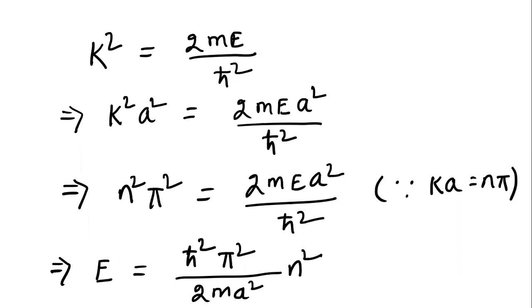Okay, so what we got here, if you write this ℏ²π² divided by 2ma² to be E1, then we can write En is equal to E1 times n², right? So the energy of the higher allowed levels are all multiples of E1 and are proportional to the square of natural numbers, because n equals 1, 2, 3 and so on.